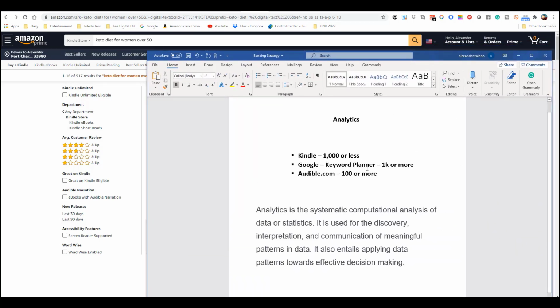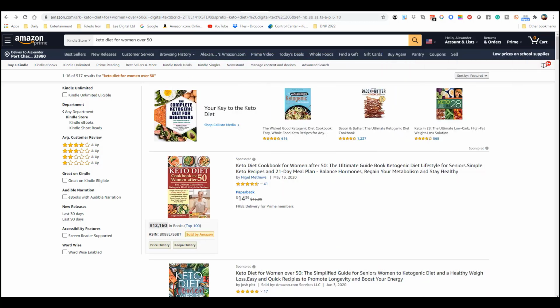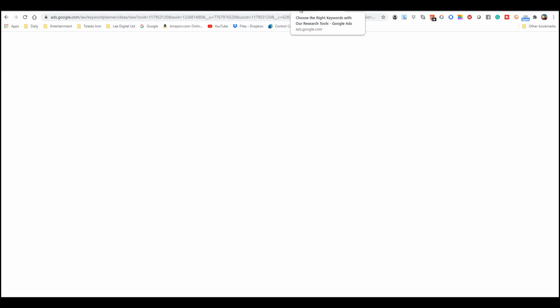In Google Keyword Planner, you just want to make sure that there's traffic, because not only do we sell books on Amazon, we sell books on Apple's iTunes, we sell on Barnes & Noble, we sell through an international network. So when you look at Google, you're looking at a broader market of what's in demand. So I like to see that there's volume in Keyword Planner overall.